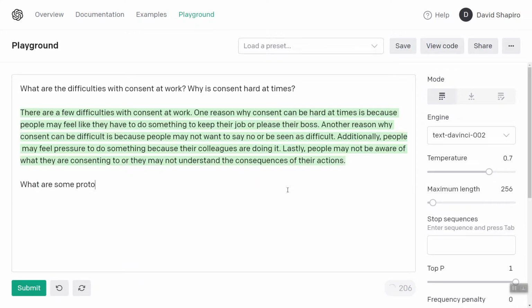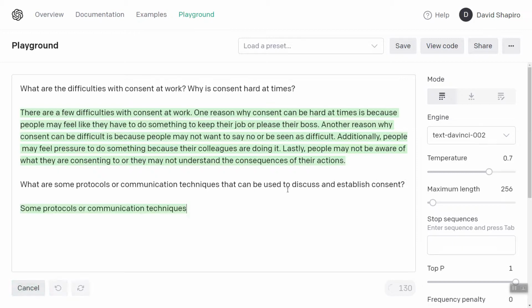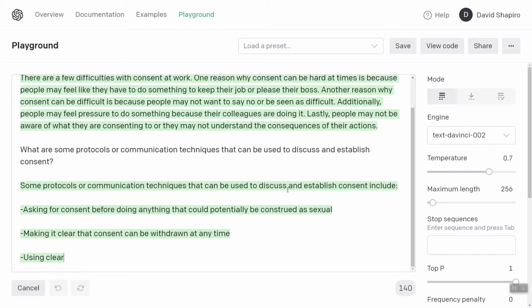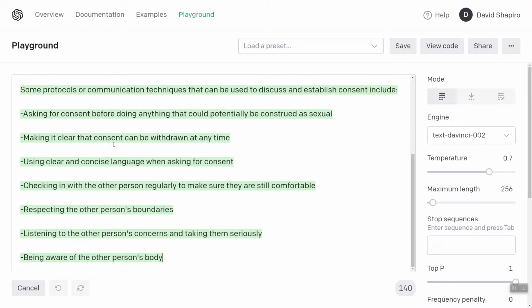What are some protocols or communication techniques? Can I spell right now? Techniques. There we go. Techniques that can be used to discuss and establish consent. Some protocols or communication techniques can include, let's see.